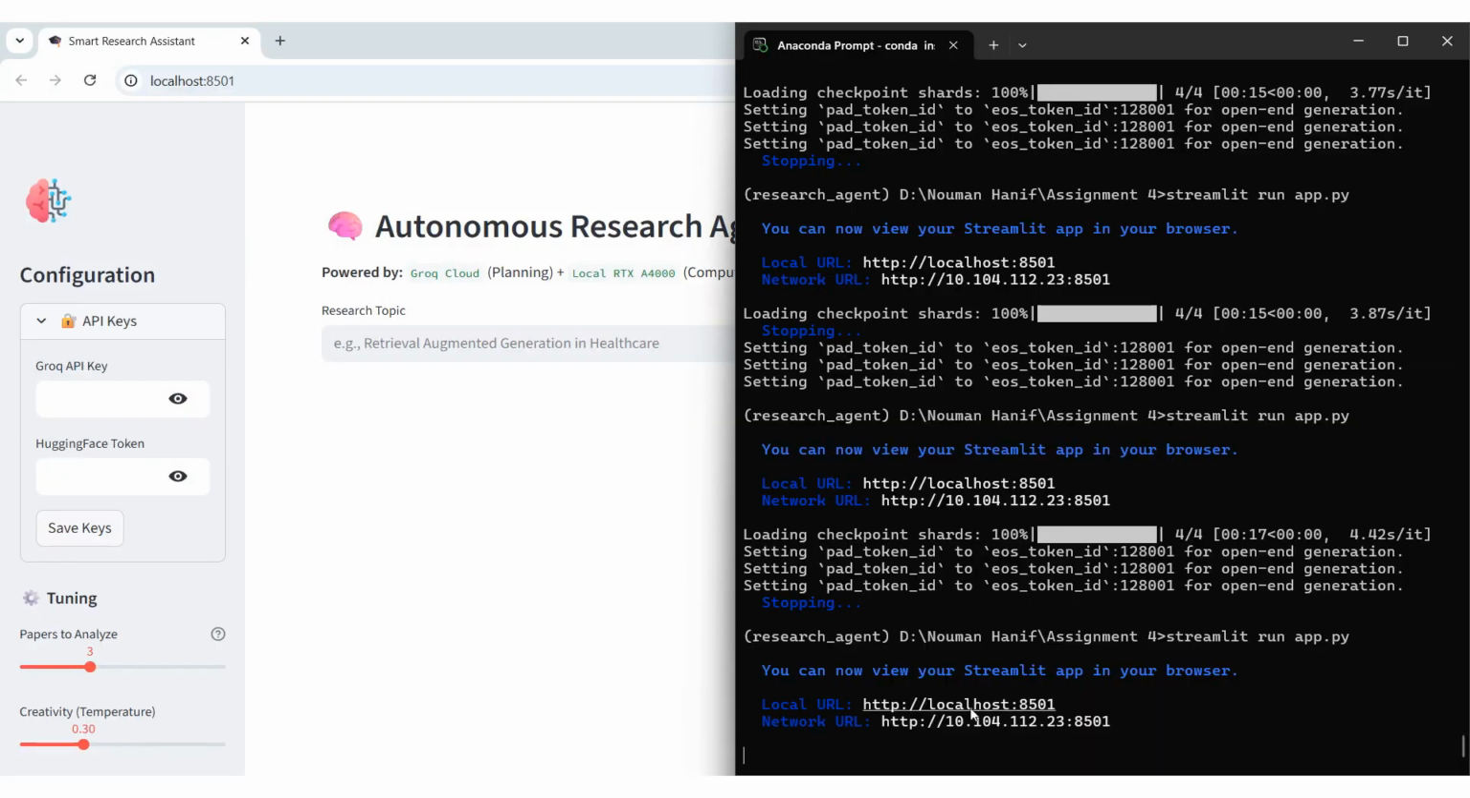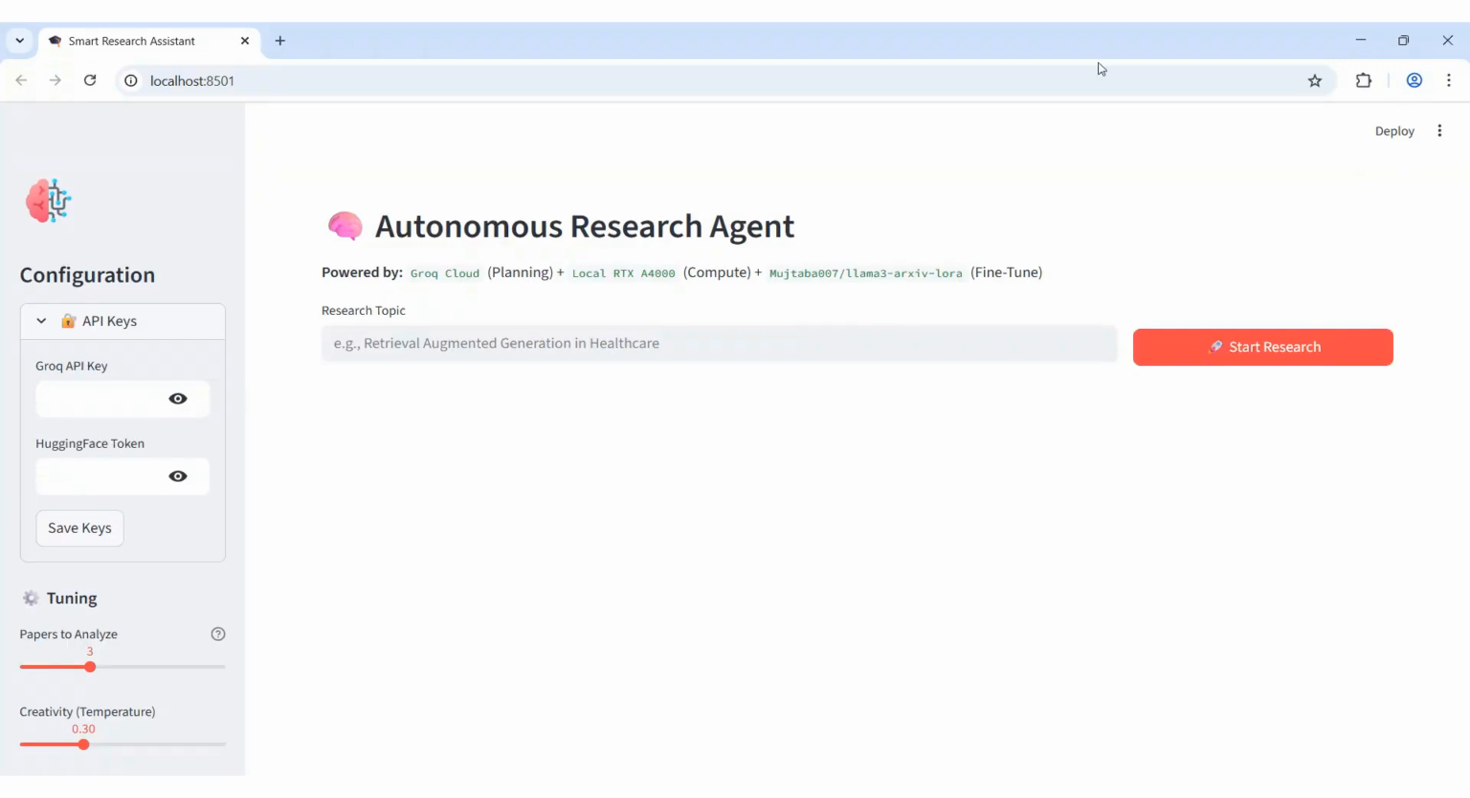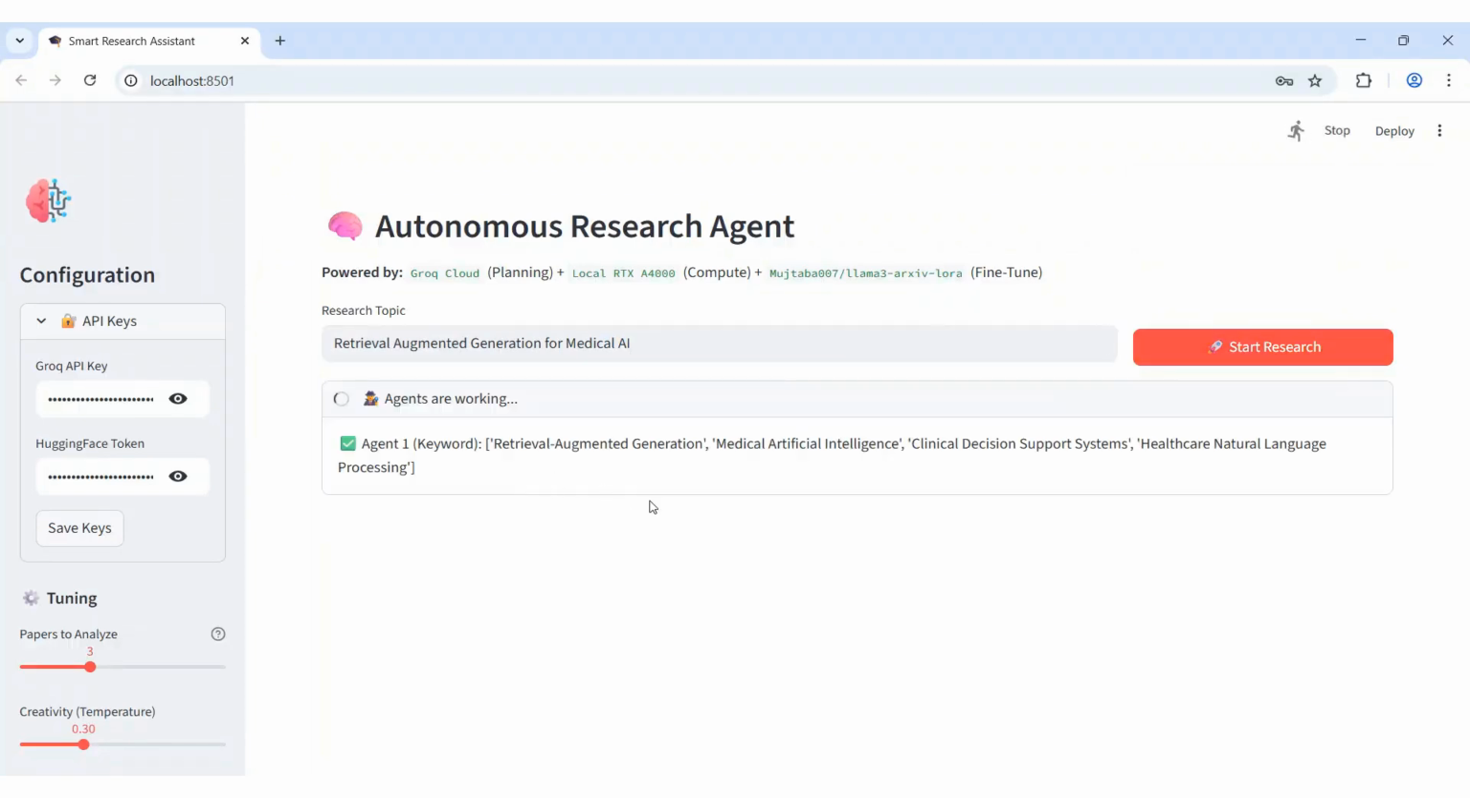This demo presents an autonomous AI research assistant designed to analyze and synthesize academic literature using a multi-agent architecture. The system goes beyond traditional retrieval-augmented generation by combining fine-tuned large language models with agentic orchestration. A user begins by submitting a high-level research query through the interface.